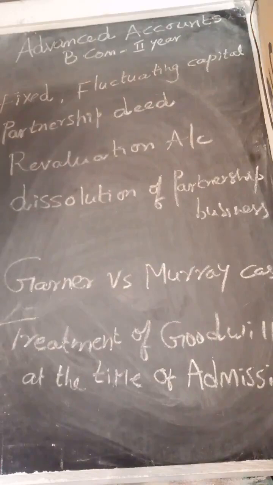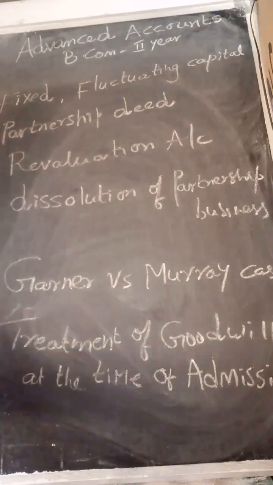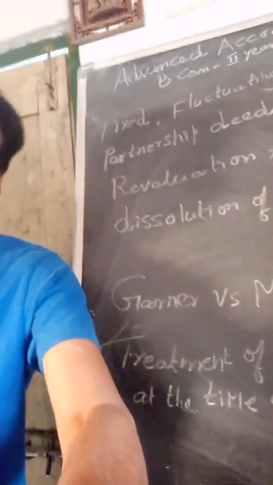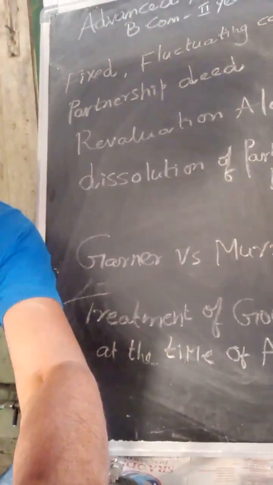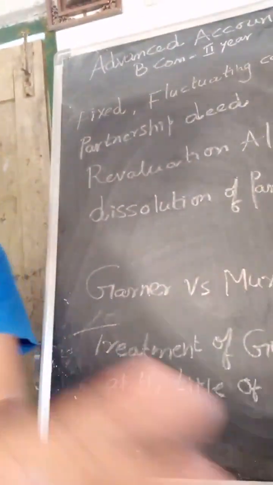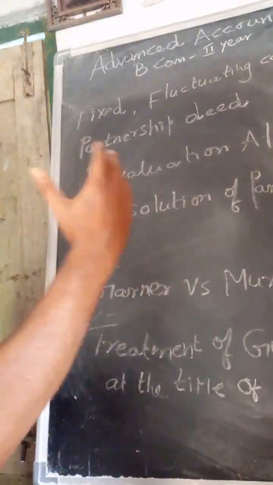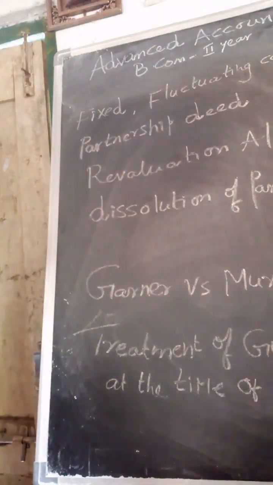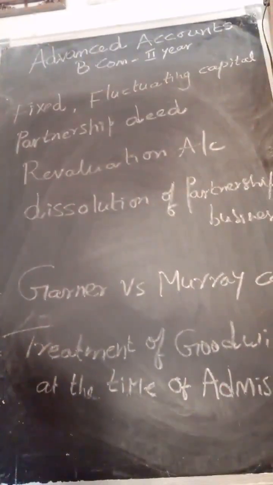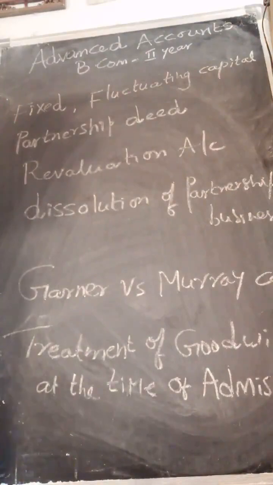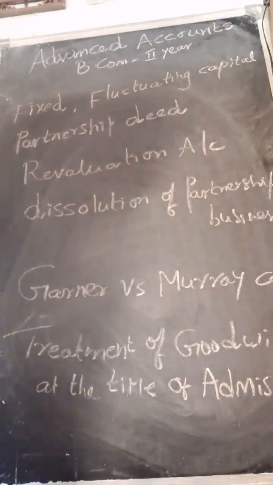In case the capitals are fixed, my dear students, we need to prepare partners' current accounts to make all the adjustments, my dear students, like profit sharing and interest on capital, drawings for adjustment. We need to make partners' current accounts. In case of fluctuating capital, my dear students, you can make all adjustments in capital accounts. Means here, my dear students, partners' capital accounts may be fixed or fluctuating. This is a very, very important question you need to learn.